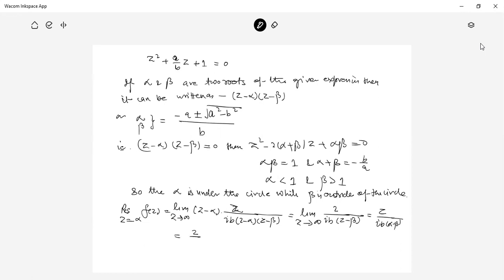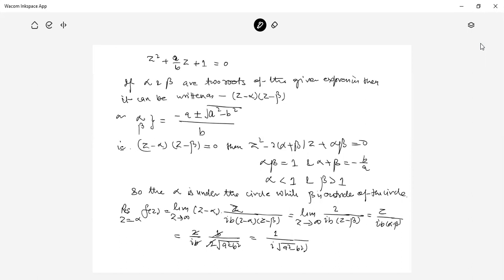This is 2 upon ib times 2 under root a squared minus b squared upon b. So the 2 cancels, b cancels, and this is 1 upon i under root a squared minus b squared.